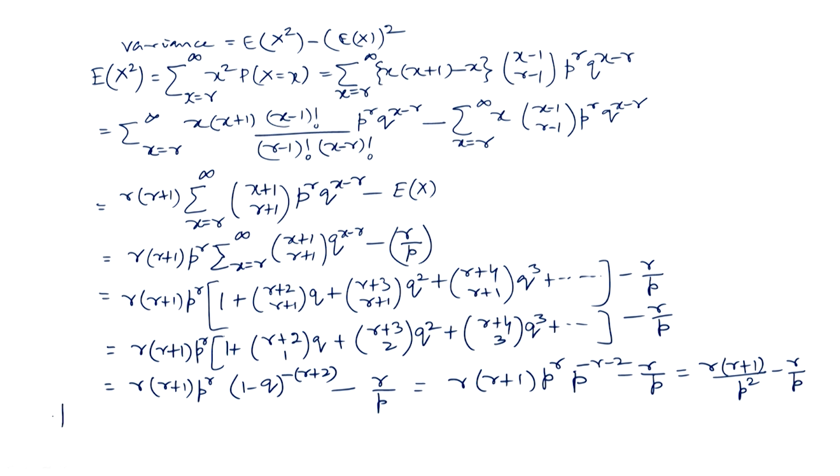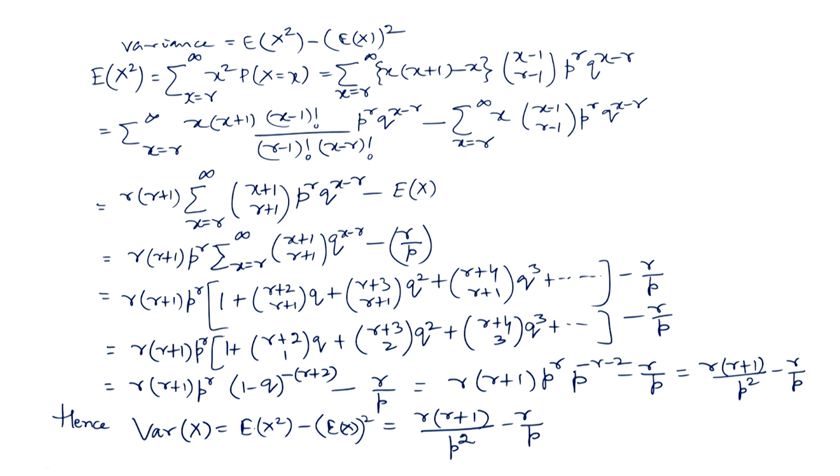Hence, variance of x is equal to E x square minus (Ex) whole square, which is equal to r into r plus 1 divided by p square minus r by p, that is the value of E x square, minus Ex is r by p.